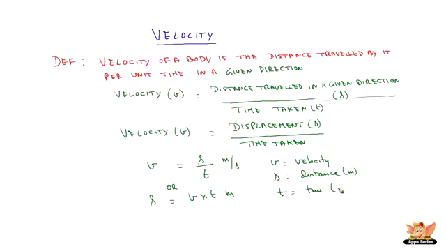Distance is in meter, time is in seconds, so velocity is meter per second. So the unit of velocity is meter per second or meter second minus 1. And it is a vector quantity as it depends on the direction as per the definition.